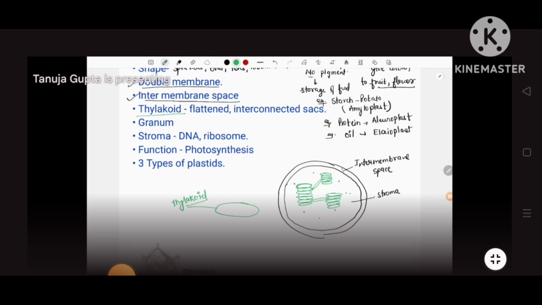Here it is written thylakoid, the flattened interconnected sacs. There are piles of thylakoids stacked over each other, and this whole pile of thylakoids is called grana.